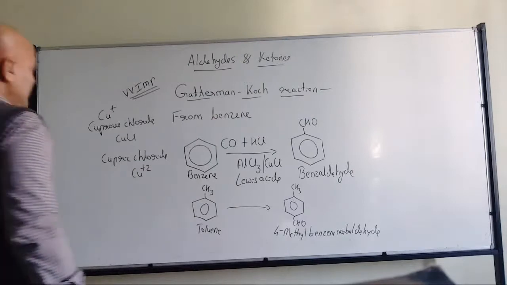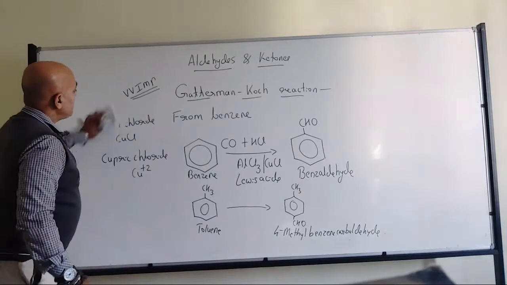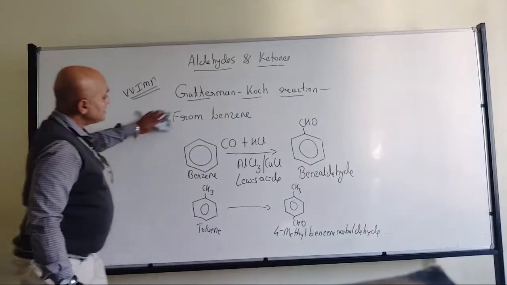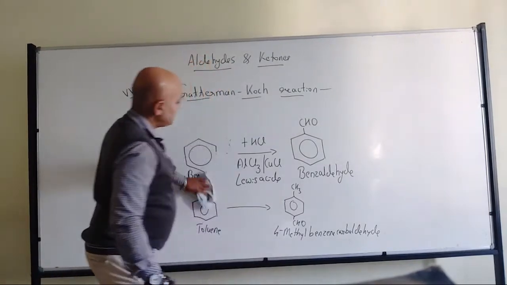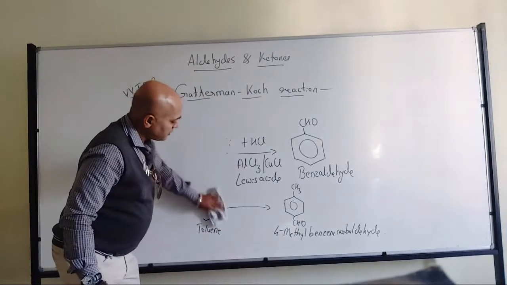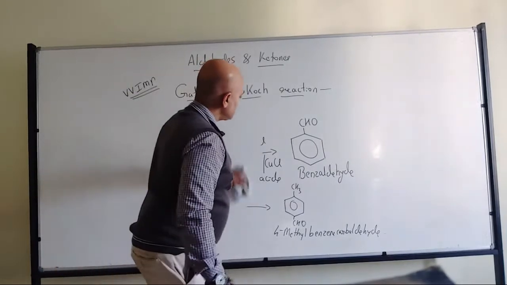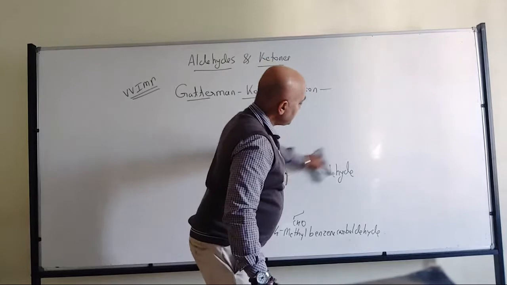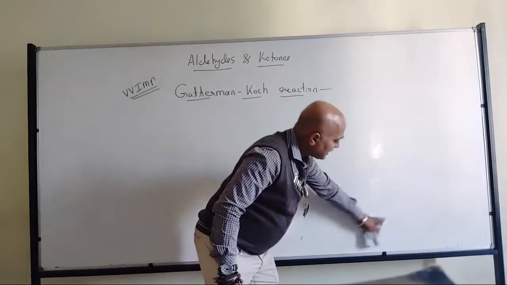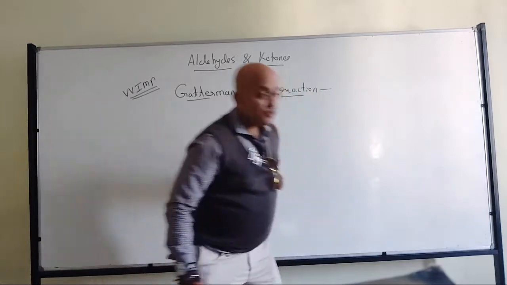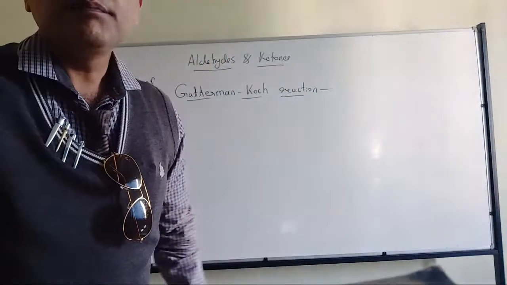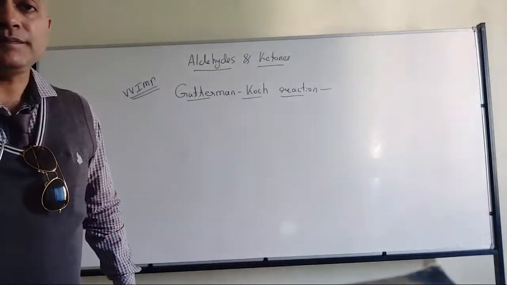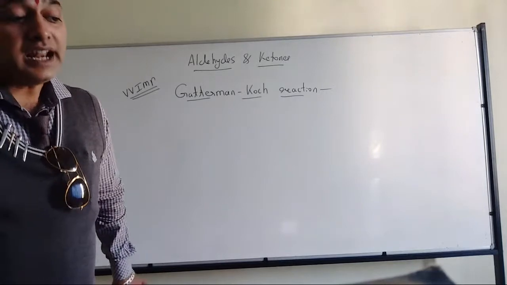So what I need to tell you is the Gutterman-Koch reaction is normally used for conversion of benzene to benzaldehyde, but that doesn't mean that it will work only with benzene. No. Any other hydrocarbon-derived benzene can be used. The only thing here is CHO will be added at a position other than where the alkyl group is attached, far from each other. That's where the major product concept comes. This is nothing but the Gutterman-Koch reaction.